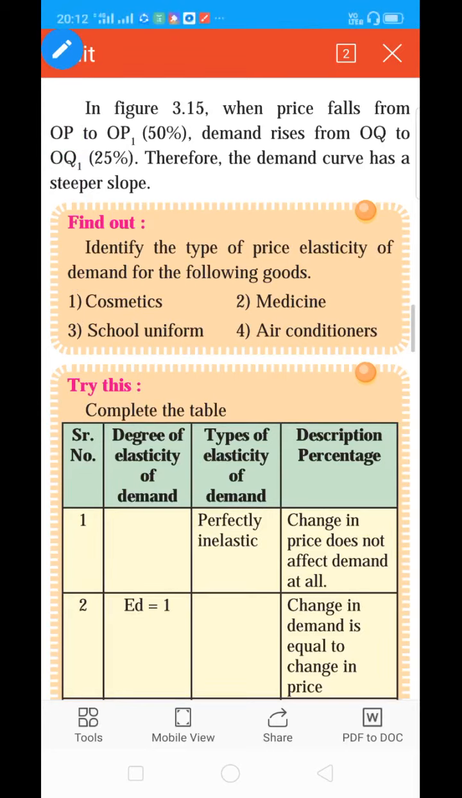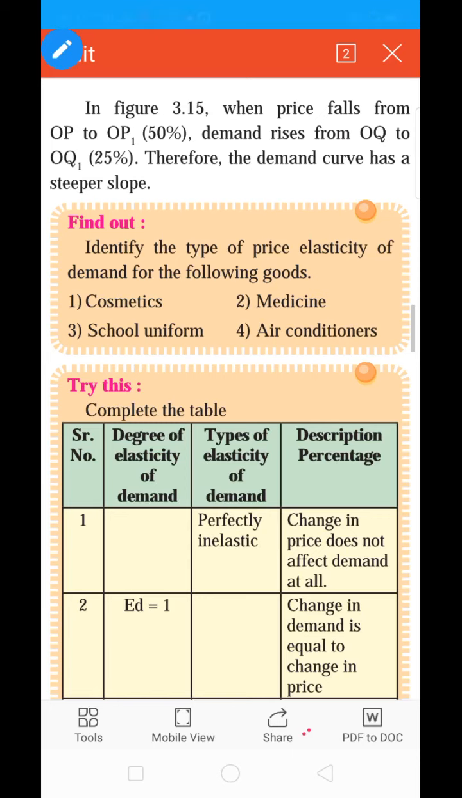In the previous video we started chapter number 3b, elasticity of demand, and in that chapter I taught you the meaning of elasticity of demand, and then the different types of elasticity of demand.